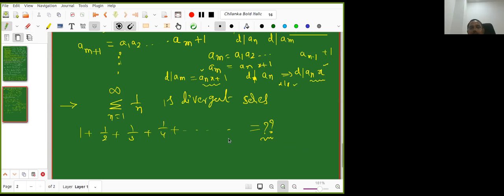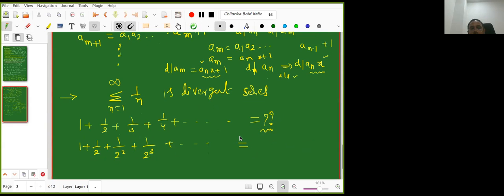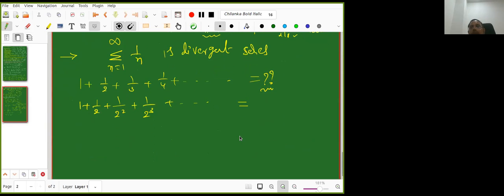Is it a finite quantity or not? For example, 1 plus 1 by 2 plus 1 by 2 square plus 1 by 2 cube plus and so on. You know how much this is equal to? Kanishk, you do not know, right? No, sir. No problem. I'll try to explain with this. So let us take a rectangle. This side length is 1, this side it is 2. Are you okay? Yes, sir.